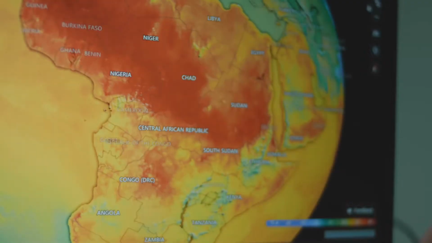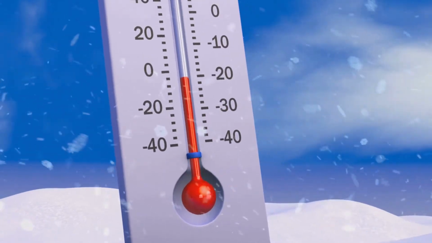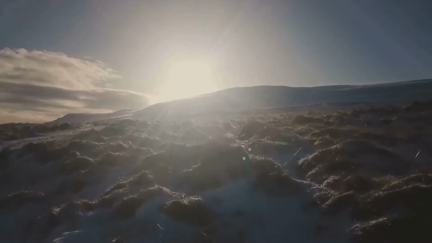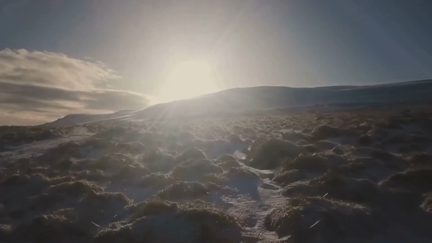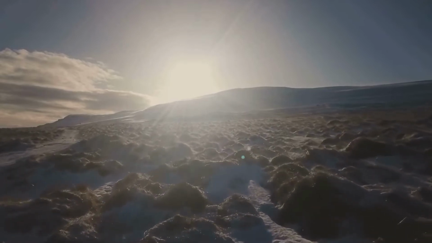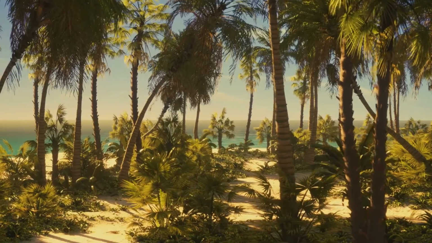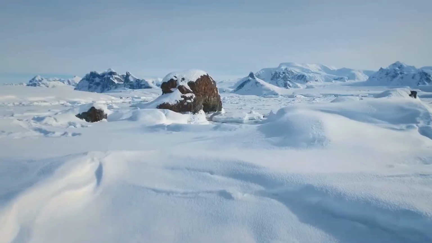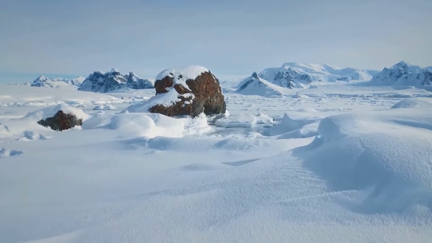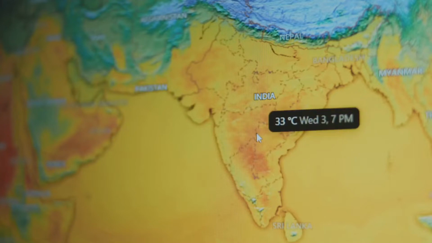First, let's talk about air temperature. This tells us how hot or cold it is outside. Now imagine this. While it's warm and sunny here, it might be freezing cold in another part of the world. Air temperature changes based on where you are. For example, places near the equator are usually hotter, while areas closer to the north and south poles are colder. So, the air temperature can be very different depending on where you are.